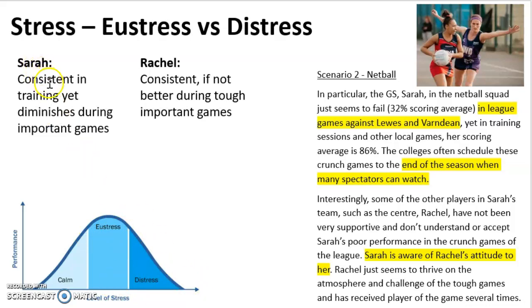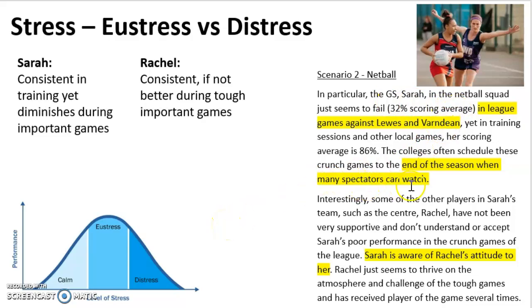Sarah, for example, is consistent in training, yet diminishes during the important games against Lewis and Varndine. This means that in training and other games of the league, she's most likely in the eustress zone. However, when she gets to these games with Lewis and Varndine, her stress increases even more, where performance starts to drop, resulting in distress. And this is shown by her scoring average dropping from 86% down to 32%.